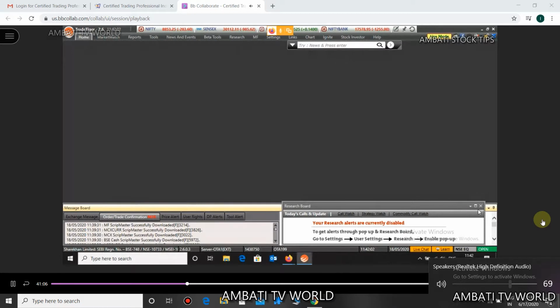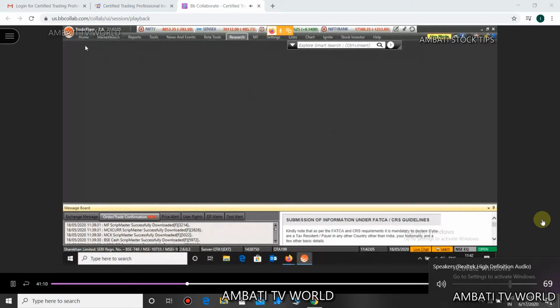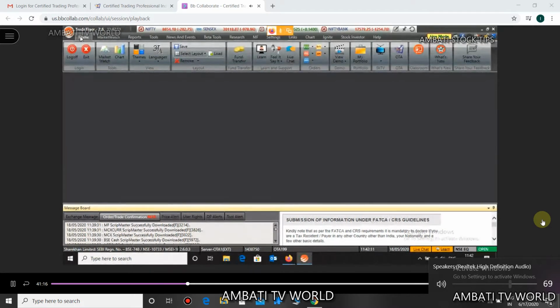Okay, now see here, go to home. The first icon is home. Now let's try and surf through and see the various tabs and icons of the Trade Tiger here. Under home you will see log off and exit, which is normal terminology.